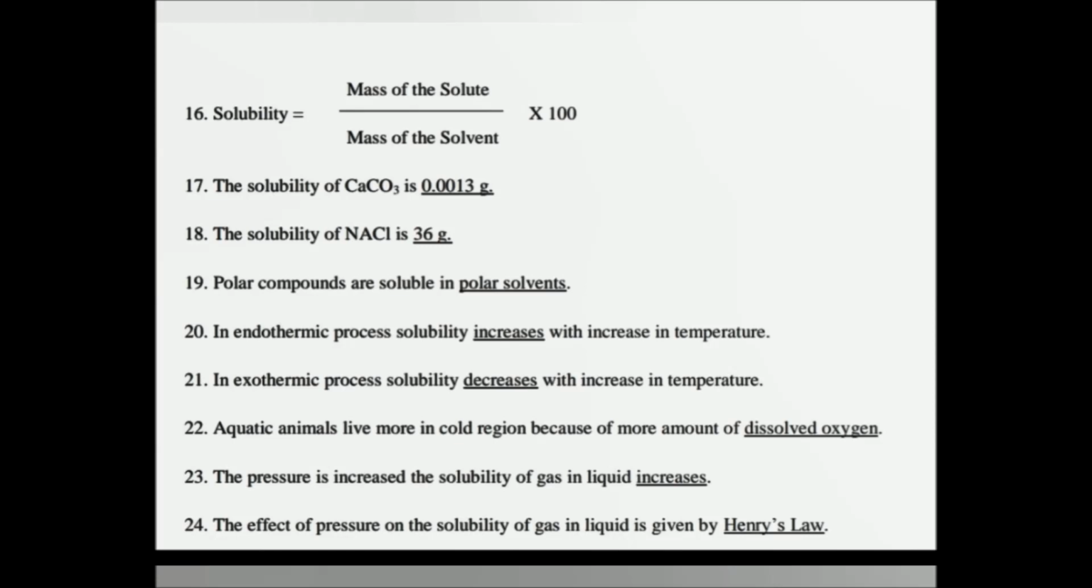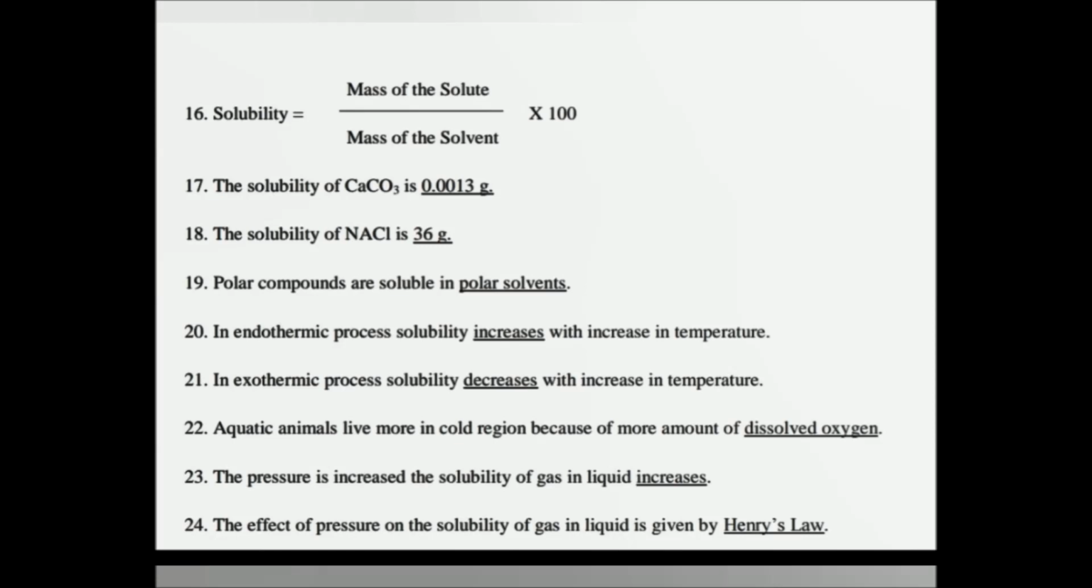Solubility. Solubility can be determined by using the formula: mass of the solute by mass of the solvent into 100. The solubility of calcium carbonate is 0.0013 gram. The solubility of NaCl is 36. Polar compounds are soluble in polar solvents only.